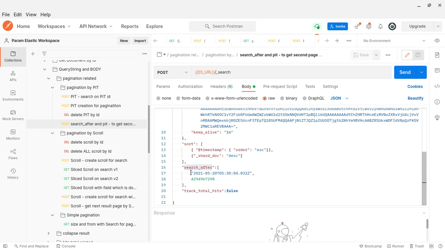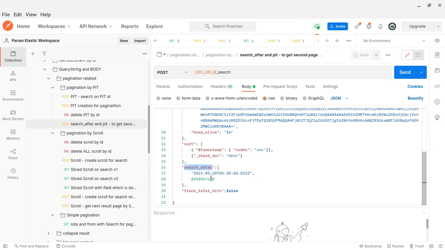For example, in all the documents at least the ID may be unique, or a timestamp. So you have one unique column as a tiebreaker, then for further fetches you use search after.